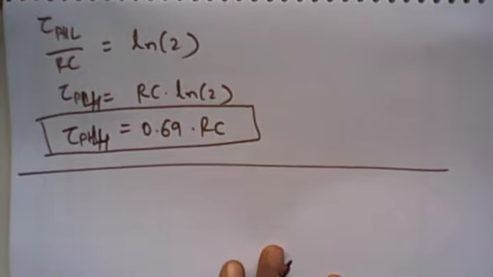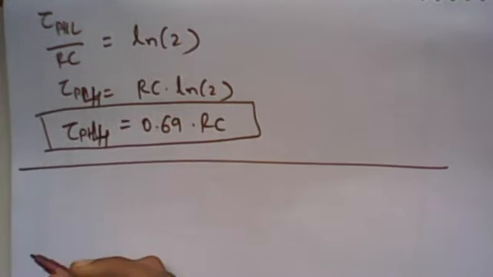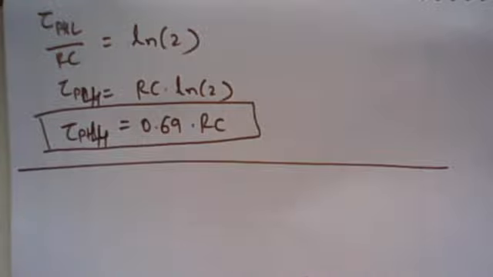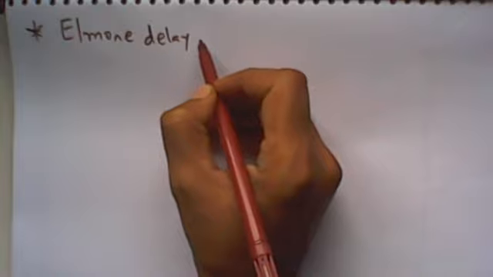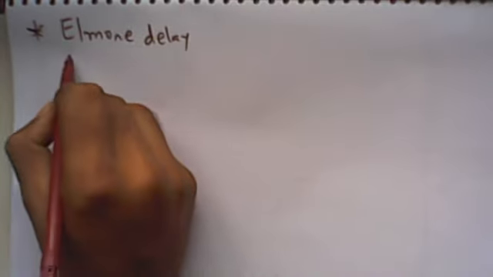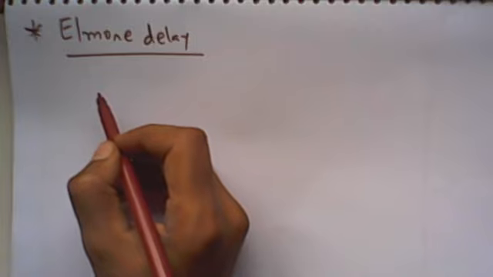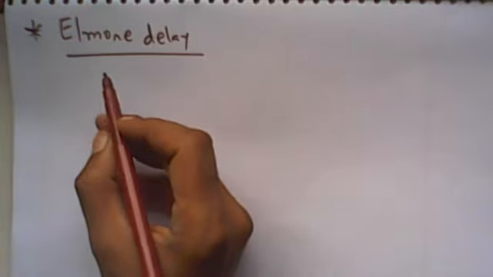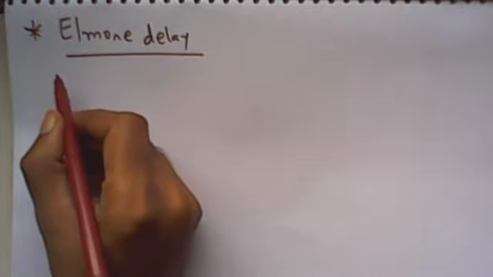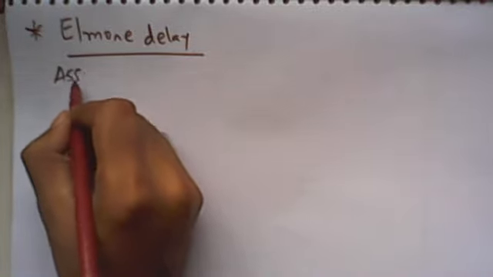Another method to find the propagation delay time between two nodes is the Elmore delay analysis method. So this is one method, using the RC network and the charging equation of the capacitor. Another method to approximate the propagation delay between two nodes is the Elmore delay estimation method. Now the Elmore delay estimation method is applicable for some particular networks, so it has some assumptions.